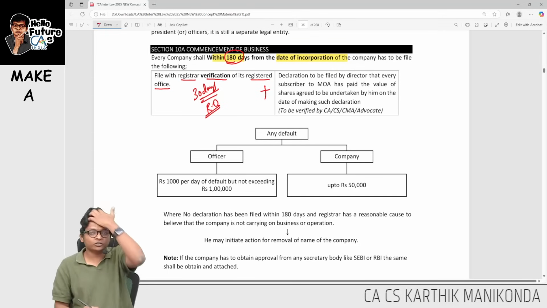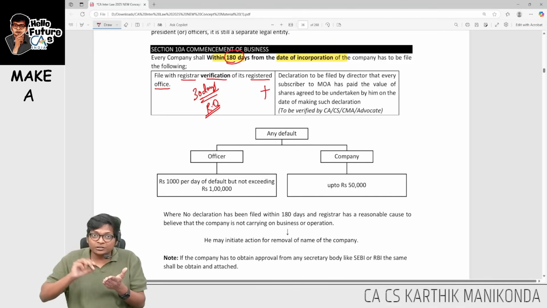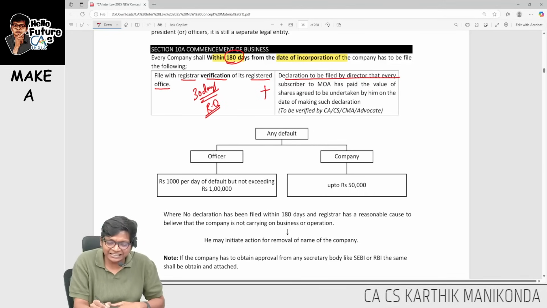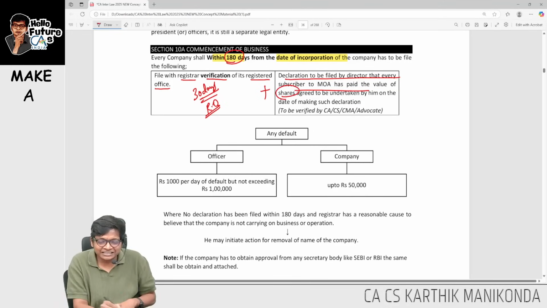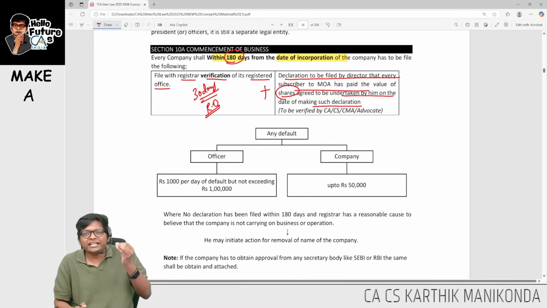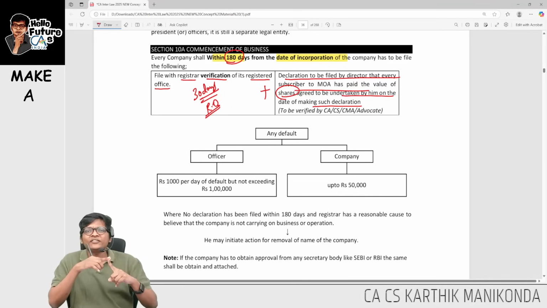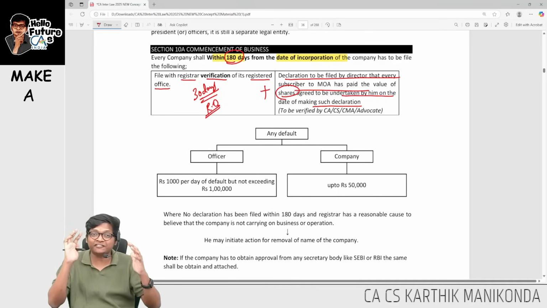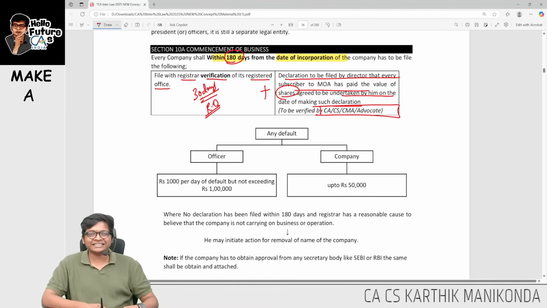Along with this, what they should file when you incorporate the company: the initial shareholders, the subscribers of MOA, should give a declaration, and also the other directors, that all the shares that they have undertaken have been undertaken and the money has also been received in the bank account. So two important things: verification of registered office, and declaration of the first subscribers of MOA that shares have been allotted, guys. Of course, this should be verified by CA, CS and CMA.